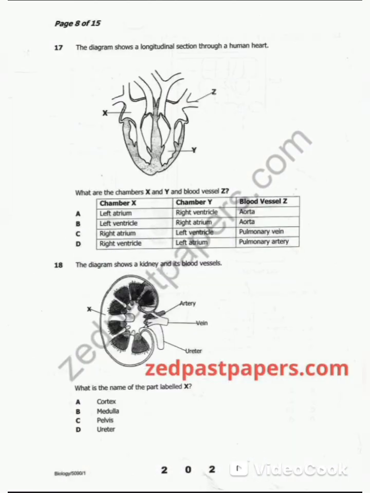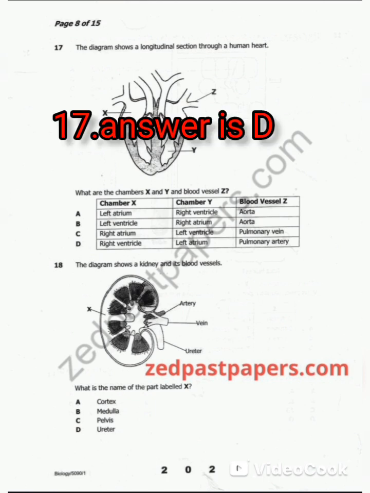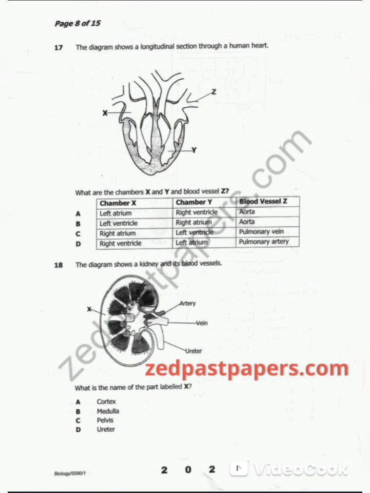The diagram shows a longitudinal section through a human heart. So Z is the pulmonary artery, Y is the left atrium, X is the right atrium. So the best answer is D. So the diagram shows a kidney and its blood vessel. So what is the name of the part labeled X? So X is the cortex. So the answer is A.